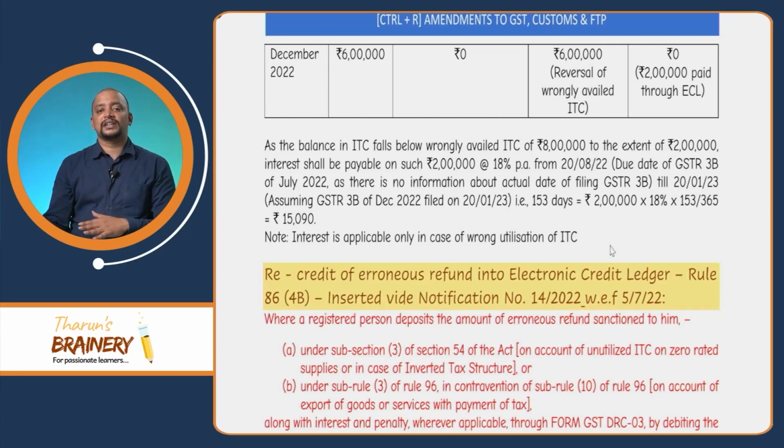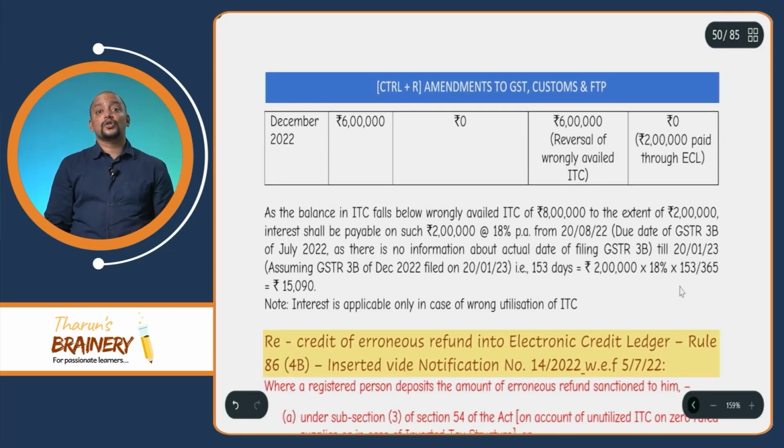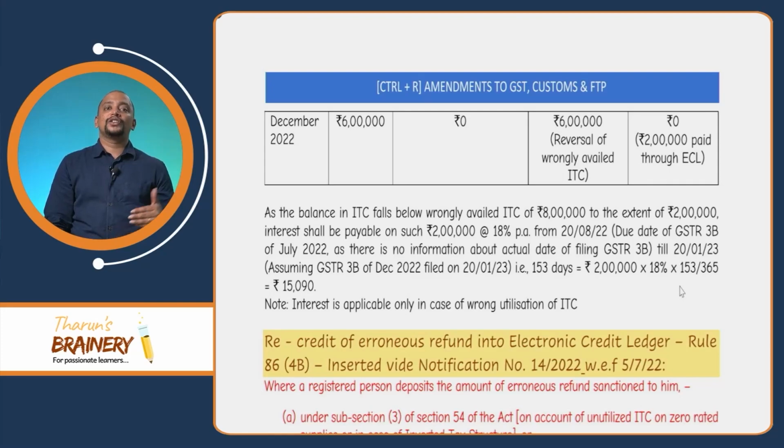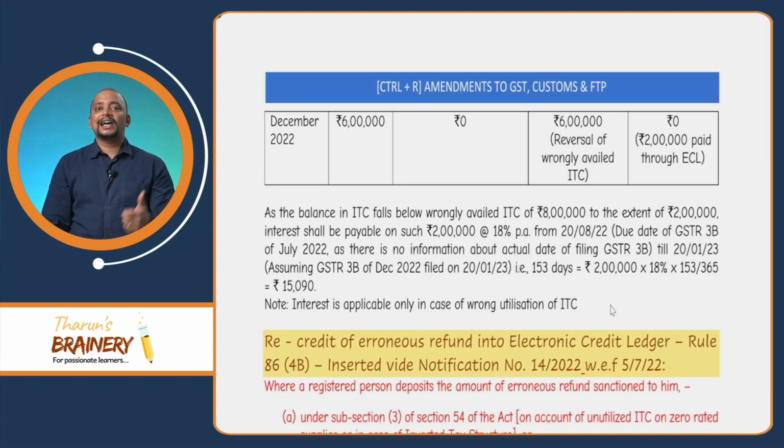So, till the date of reversal. What is the date of reversal? For December 22, when will we file? So, 20th January. So, till 20th January 2023, interest will be computed only on 2 lakhs at the rate of 18%. That is on the ITC that is wrongly utilized, but not on the ITC that is wrongly availed. Only on that portion which is utilized we need to compute. So interest is applicable only in case of wrong utilization of ITC. That clarity we need to have.